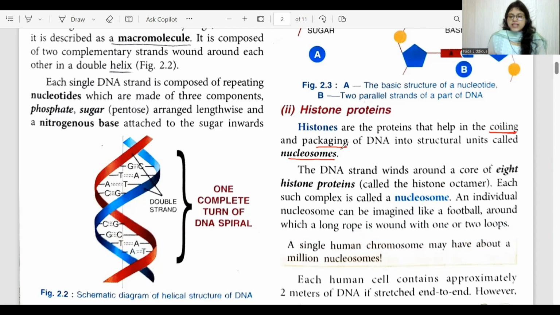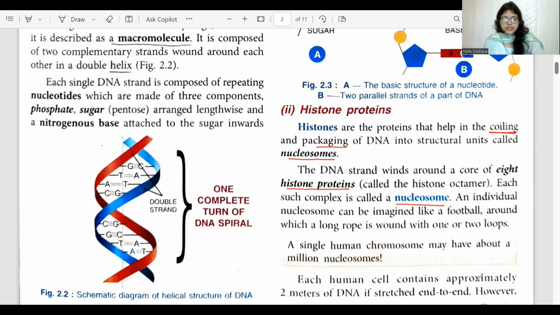So the DNA strand coils around 8 histone proteins. Okay, and this complex is called a nucleosome. That is, DNA along with 8 histone proteins forms the nucleosome. So an individual nucleosome can be imagined as a football around which a long rope is wound in 1 or 2 loops. And a human chromosome has millions of nucleosomes, present back to back, and it is present in highly coiled form.